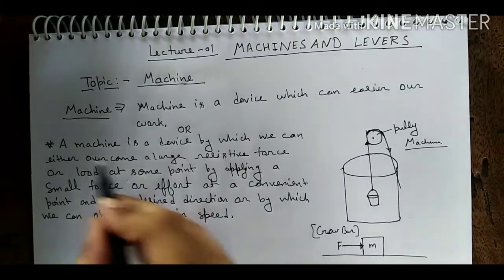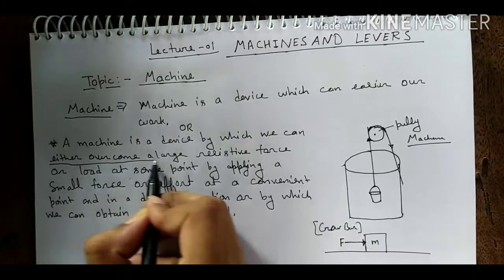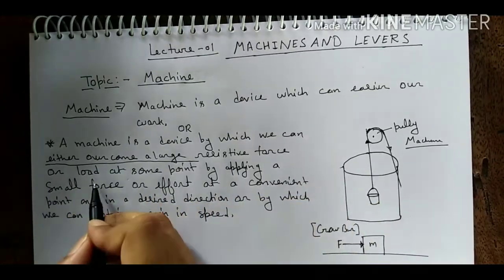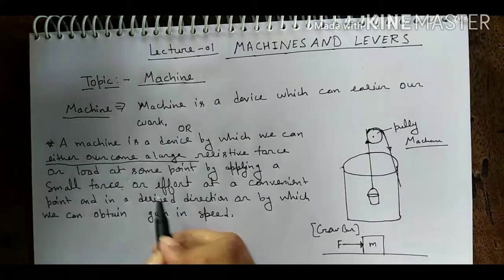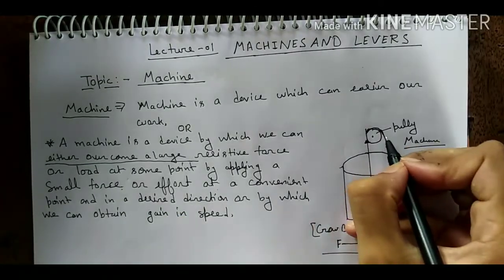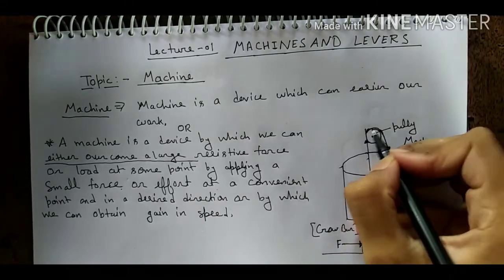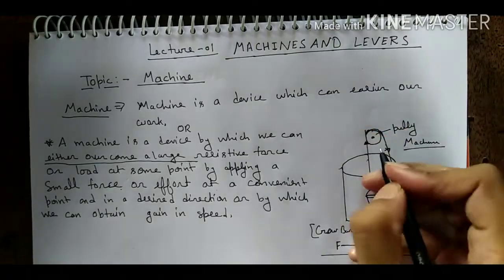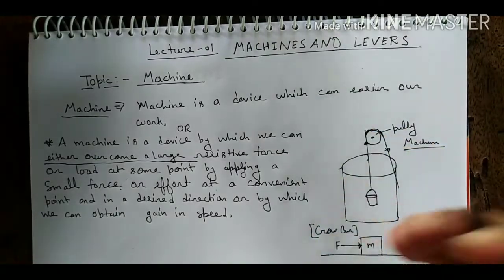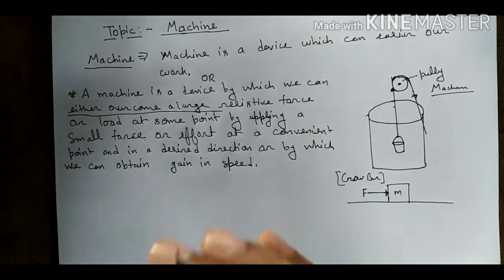It means a machine is a device by which we can either overcome a large resistive force or load at some point by applying a small force or effort. Suppose here we are applying a small force as compared to this force by using this pulley; the pulley is a machine which can make our work easier. And this machine is based on four functions. Right, next heading.